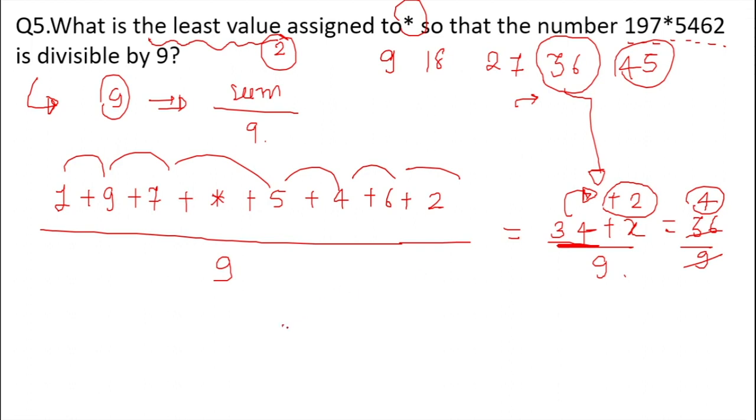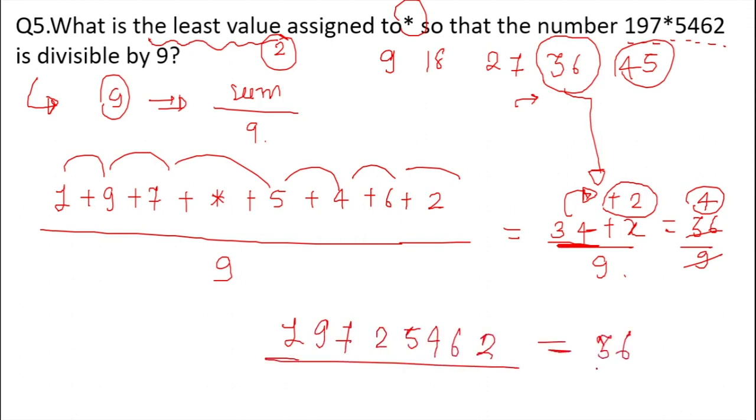So the whole number will be 19725462. The summation of all these digits is 36, divided by 9, and we get that the number is divisible by 9. Hence the least value will be 2. We can conclude over here.